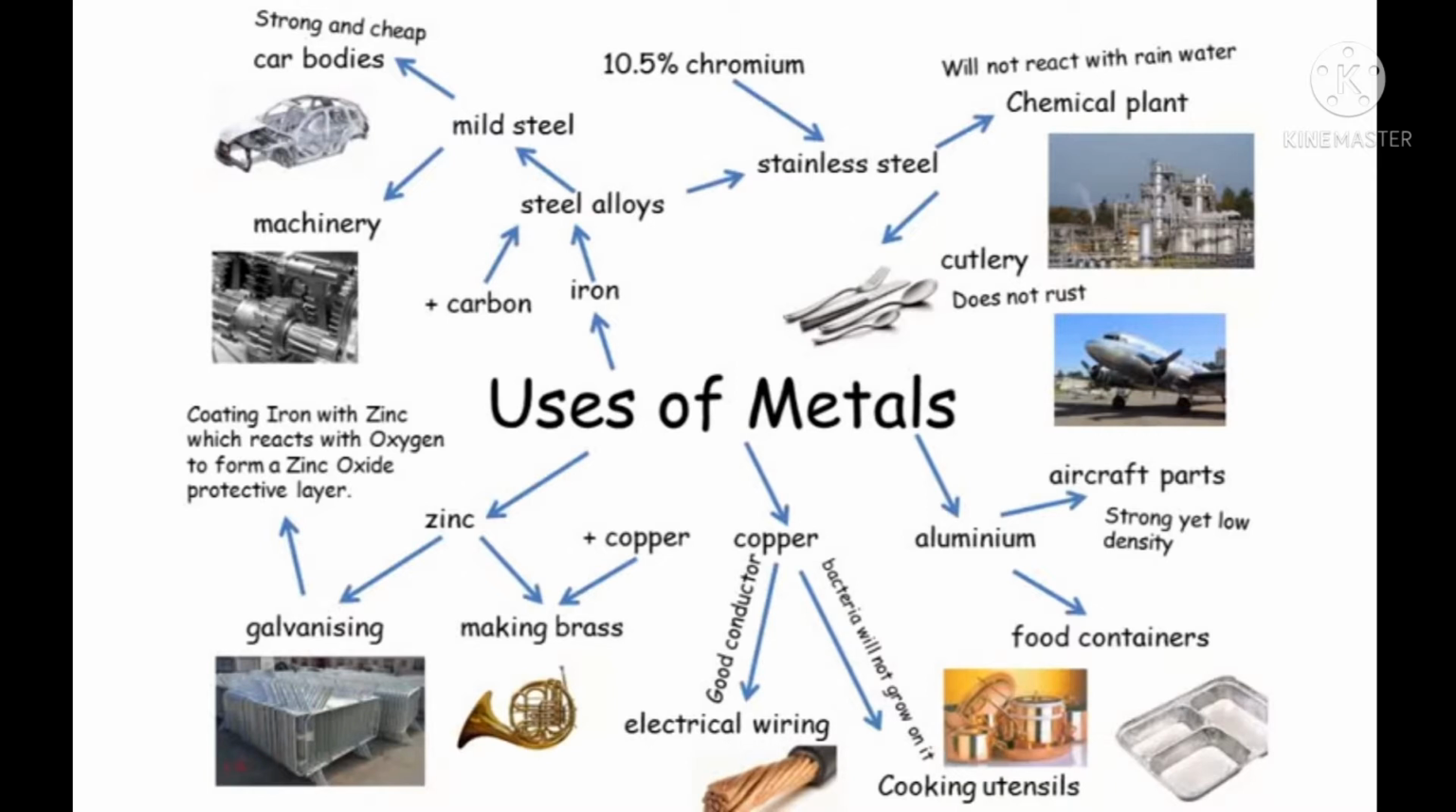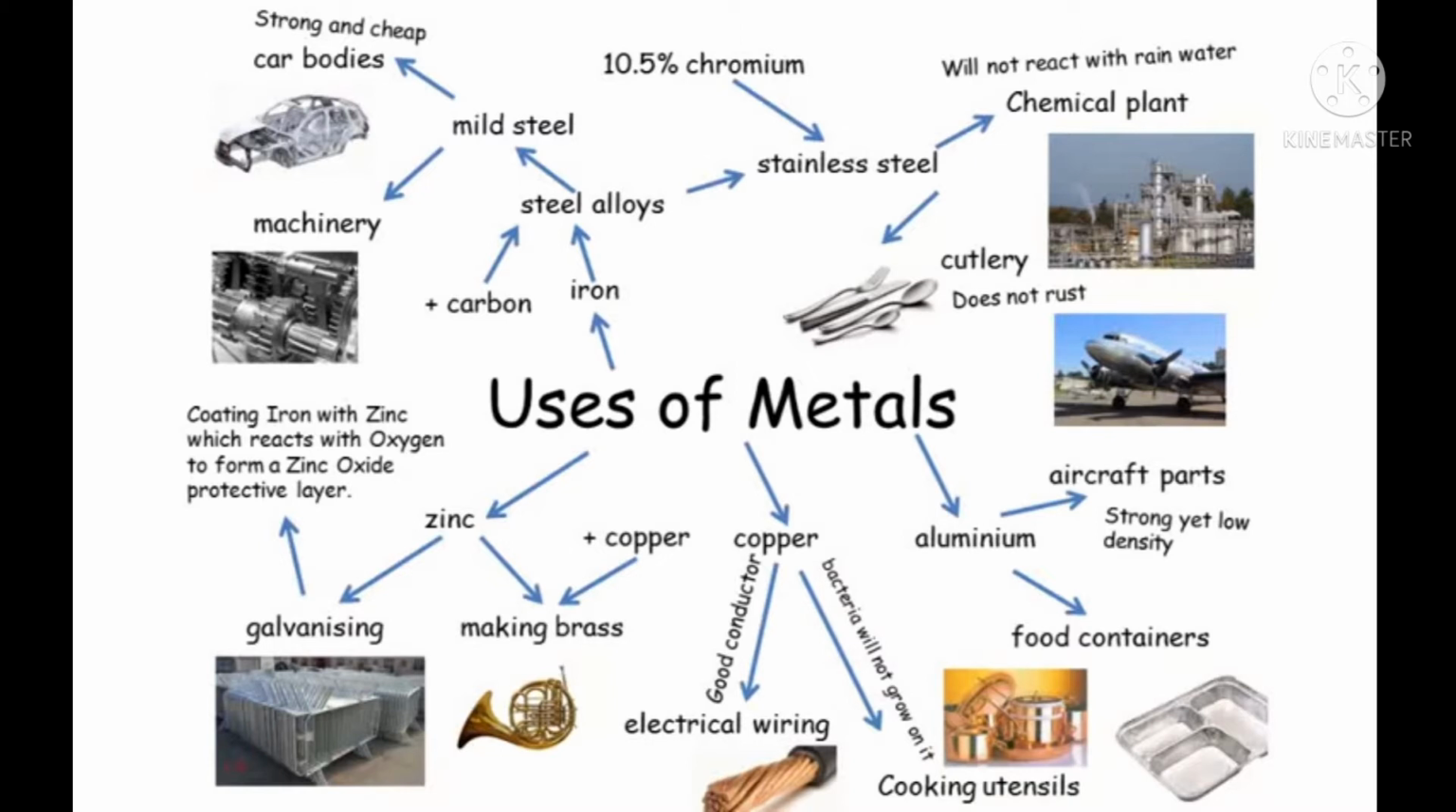Galvanization is a process of applying a protective zinc coating to iron or steel to prevent it from rusting, because zinc reacts with oxygen to form zinc oxide, and this acts as a protective layer that protects iron from rusting. Zinc mixed with copper makes an alloy known as brass.